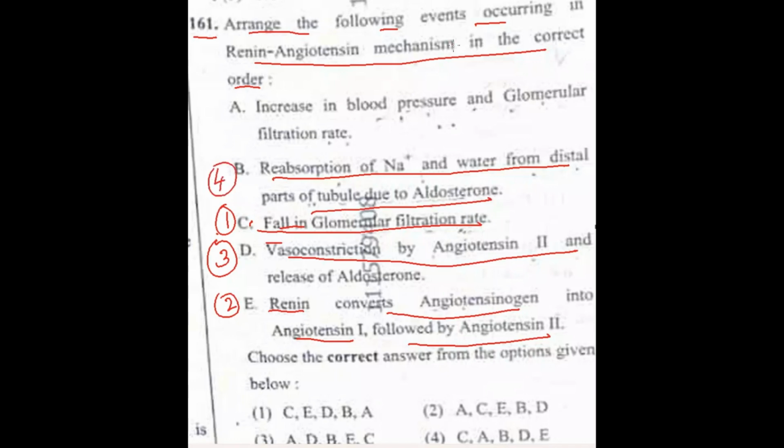And the last one will be, finally the result is increase in blood pressure and glomerular filtration rate. So that will be the last one. This will be fifth one. So this all will come in this option. First, option number 1, this one, CEDBA.